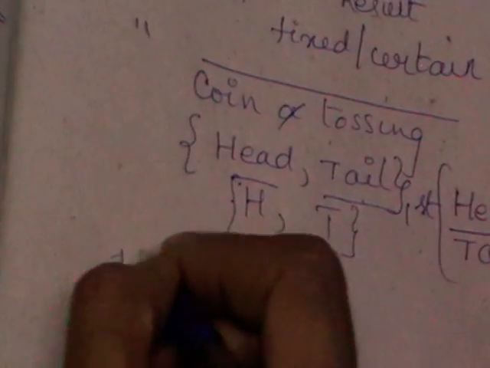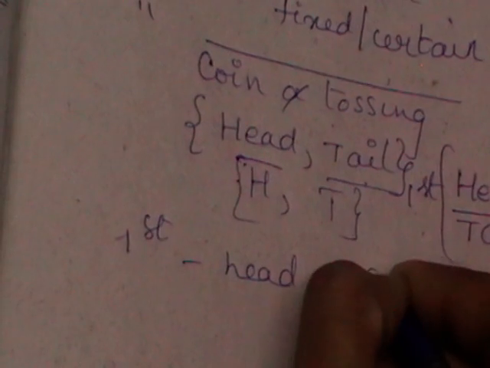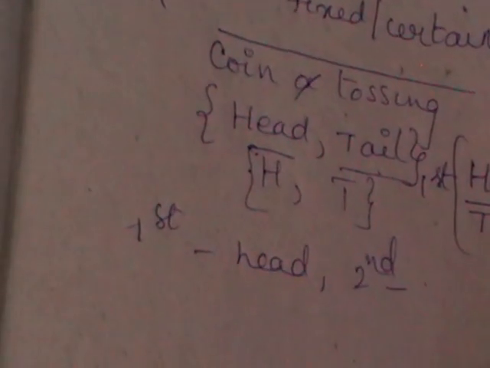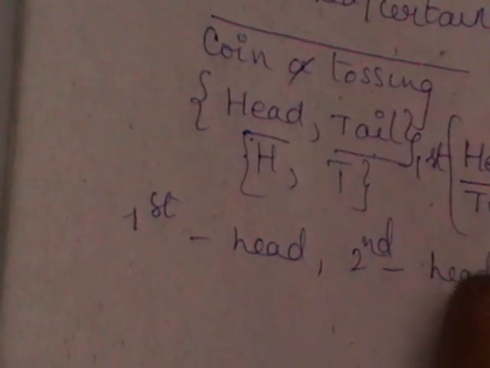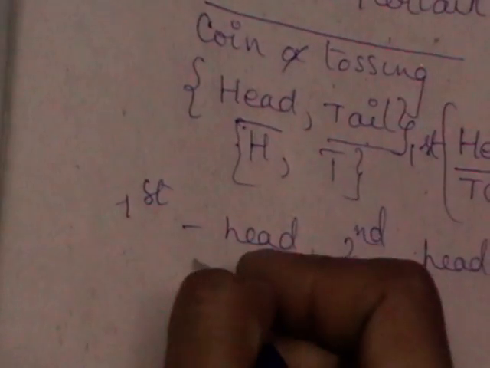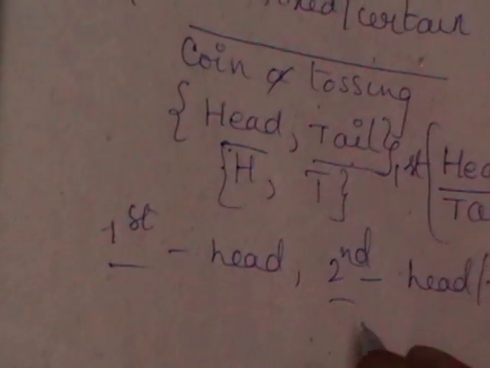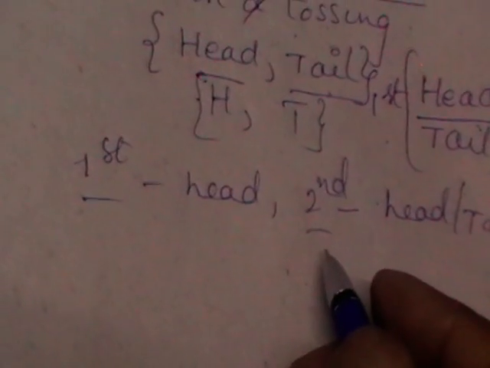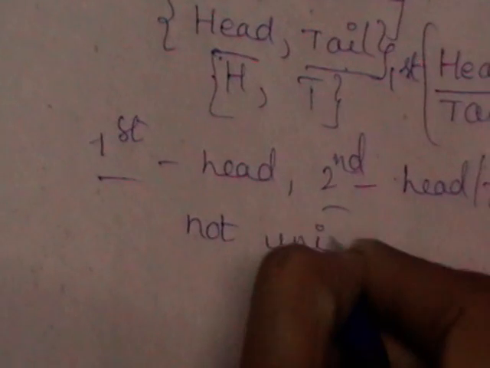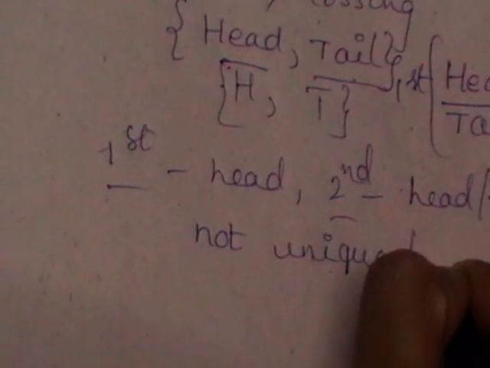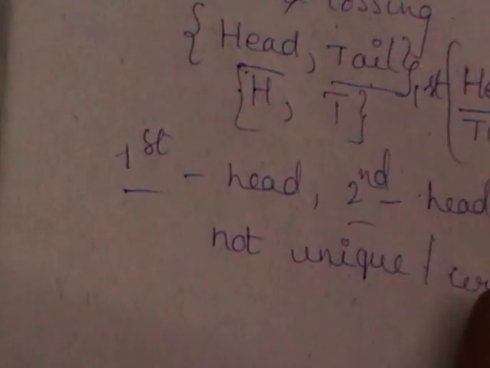So let us say that after tossing the first time a head appeared. If I toss for the second time, what outcomes may you expect? Again you may get head, maybe tail. It means whenever an experiment is conducted with repeated trials, the results in that experiment are not unique. Not unique means there is no certainty in the outcomes of the experiment.